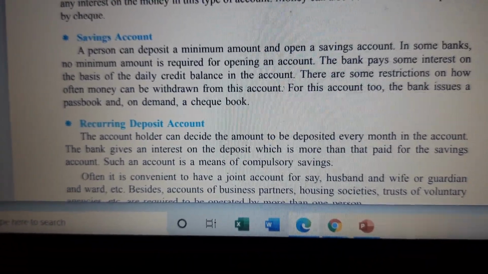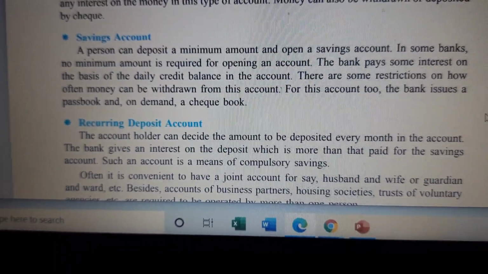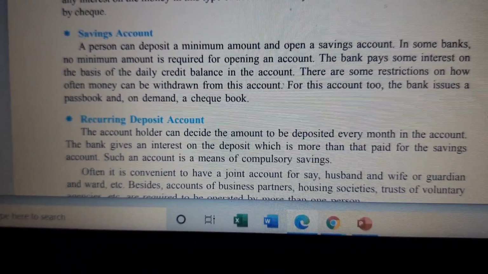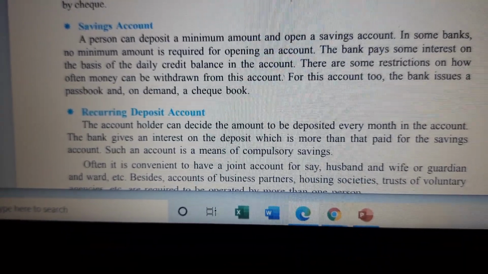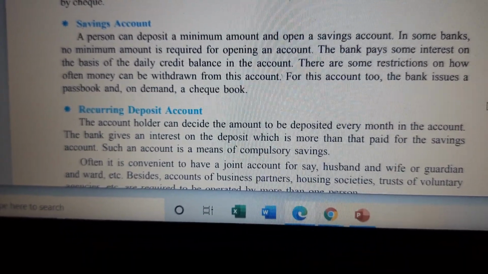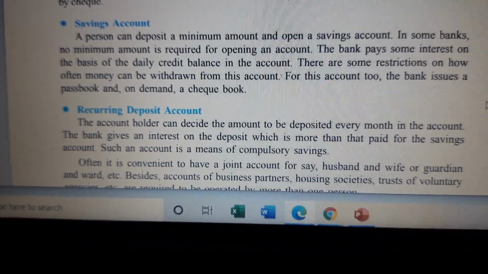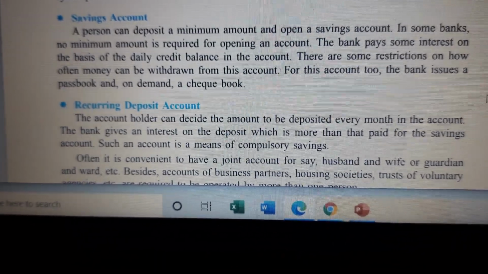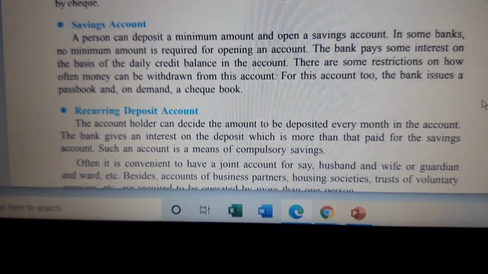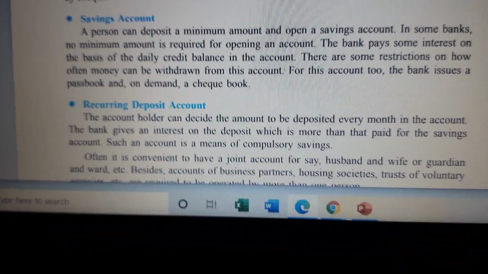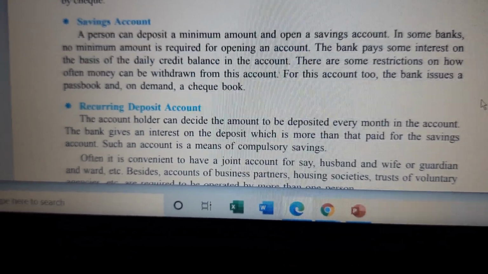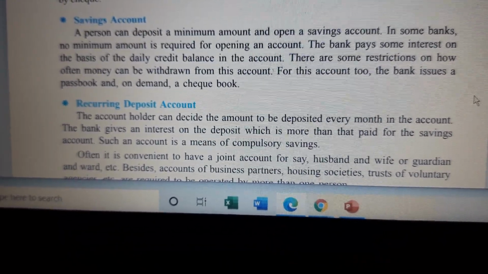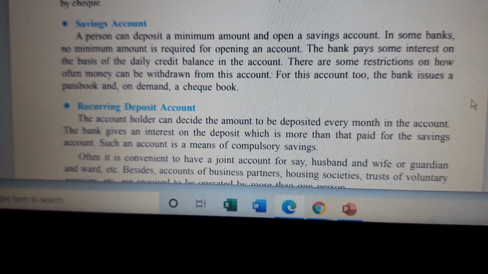So if you are keeping, for example, 1000 rupees in the bank for nearly 3 months, naturally you will be earning interest on that, children. So savings interest, normally it is 4%. Sometimes it increases or decreases, okay. And for this interest, for all the banks, the RBI, that is the Reserve Bank of India, gives rules and regulations which all the other banks have to follow, children.